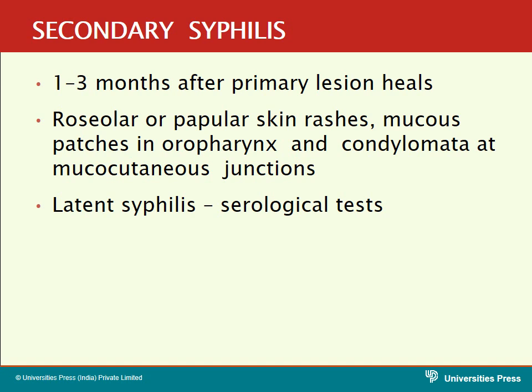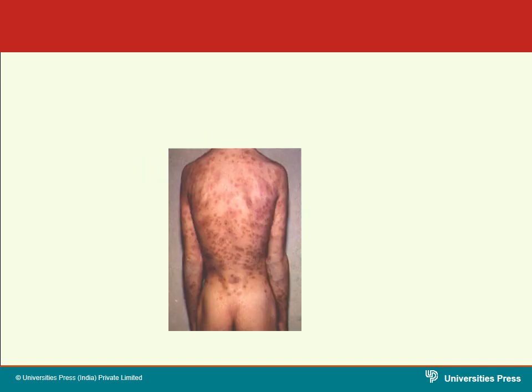In addition to this, rash and condylomata. In this picture, you are able to see the papular rash which is present in the skin. This is the secondary stage of the syphilis.